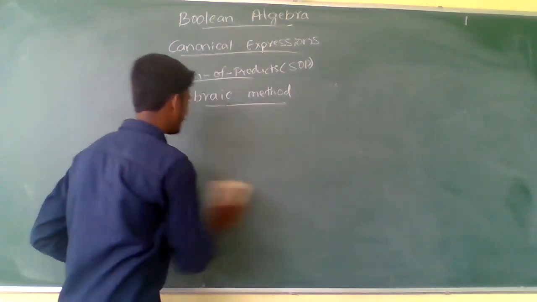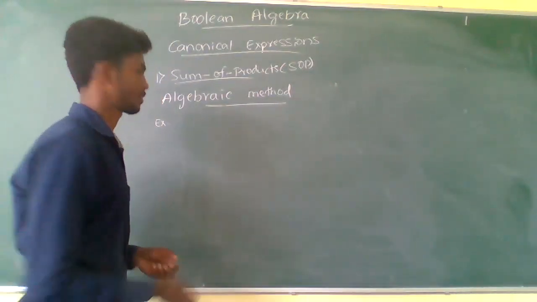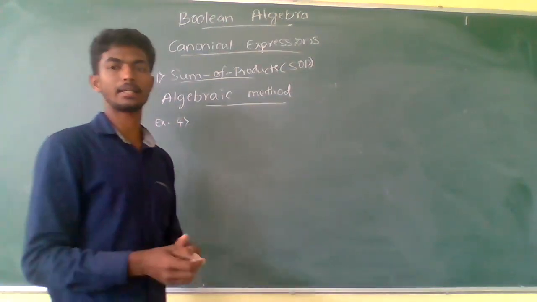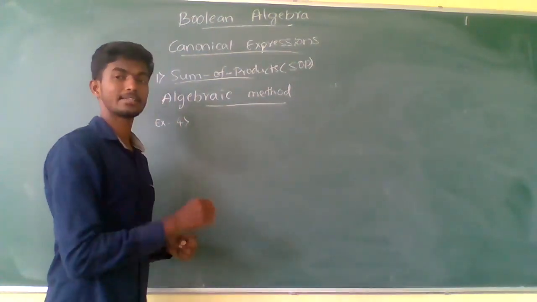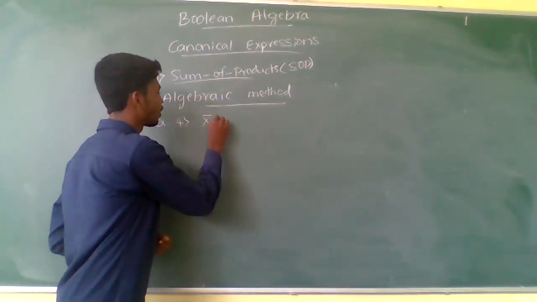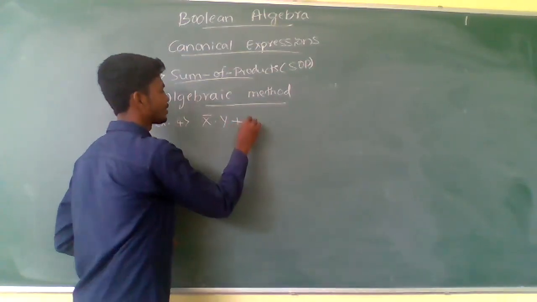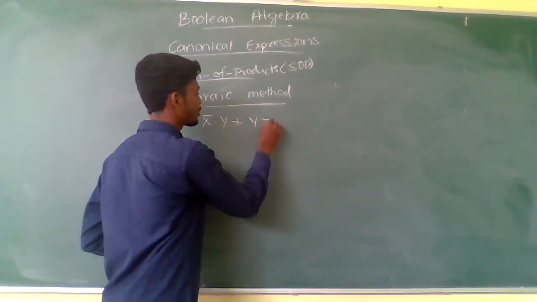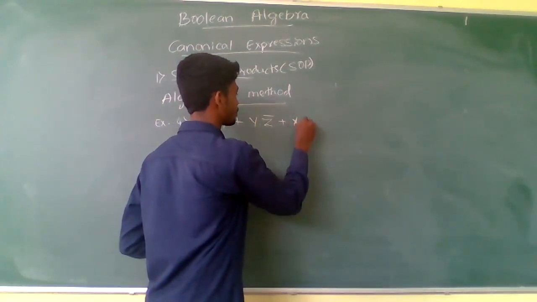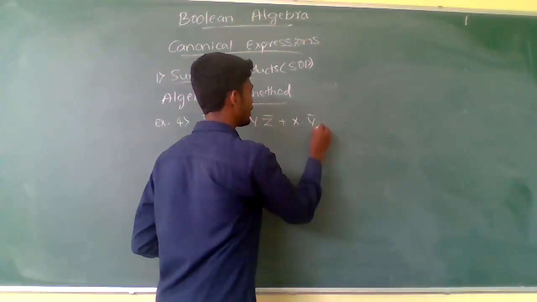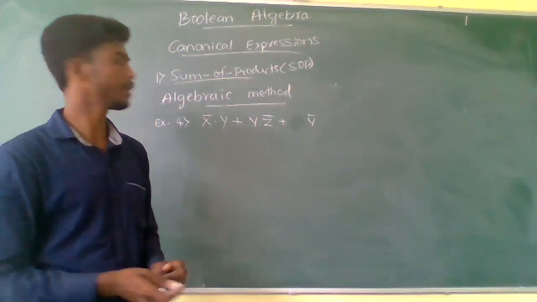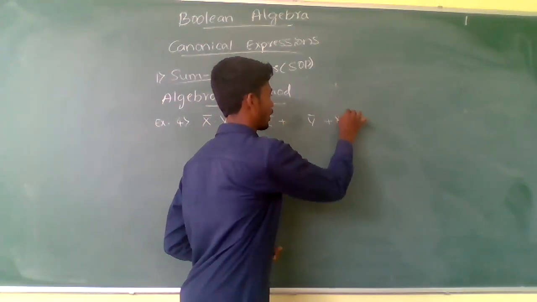That is example 4, an example containing 3 literals. Let us take it as x, y and z. X complement y plus y z complement plus x y complement, or else you can simply take it as y complement plus xy.